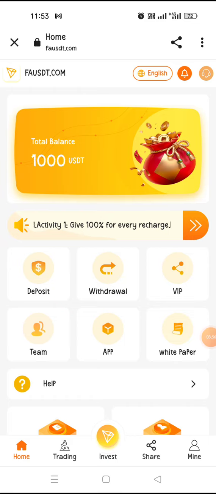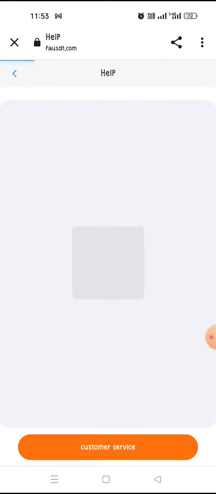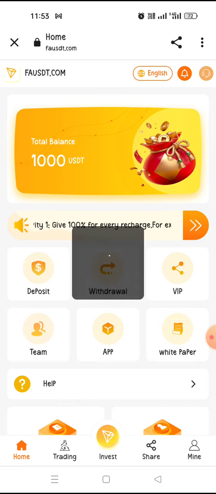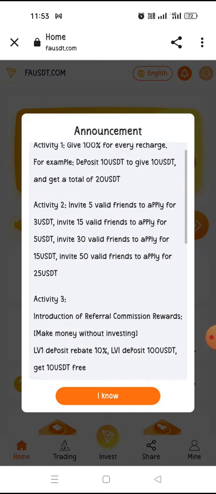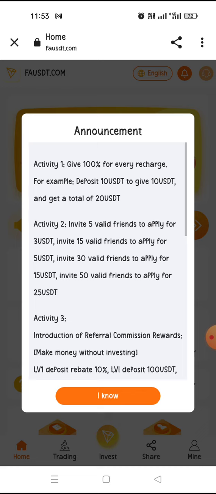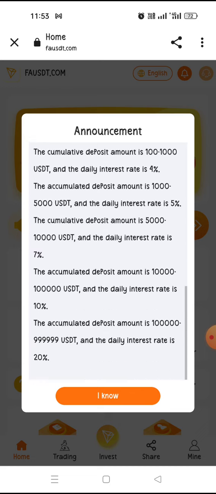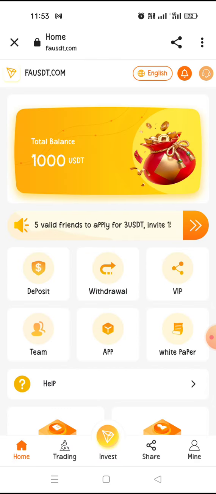This is a new website, similar to TRX websites like TRX World and My TRX World. A lot of websites like this have come. You can contact customer support here. A lot of options are available. Here the announcement is given: 100% for every recharge. Promotions are available here, so you can check that out too. A lot of promotions are also coming in.